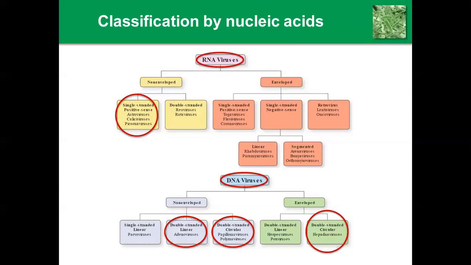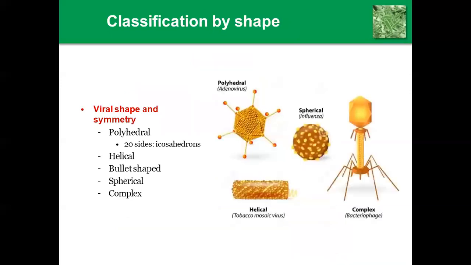So DNA double stranded, DNA single stranded, RNA double stranded, RNA single stranded. According to this, the particular virus has been categorized. Next, we are moving to the classification by shape.